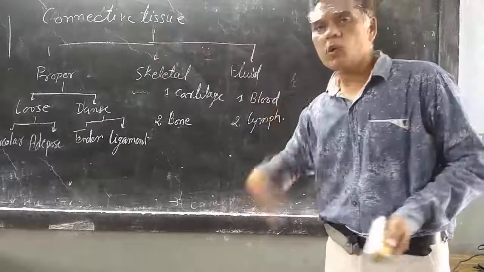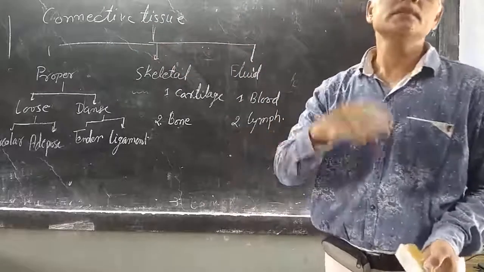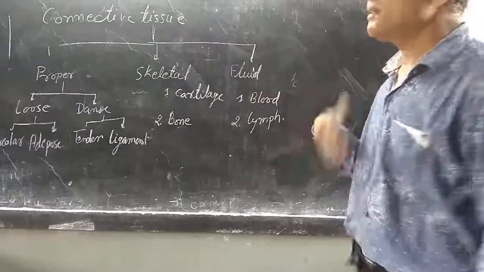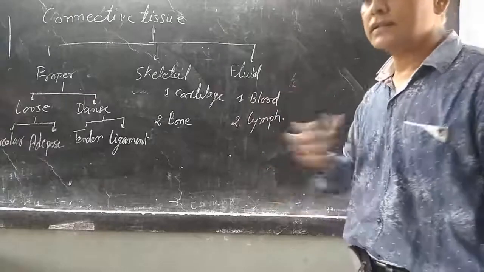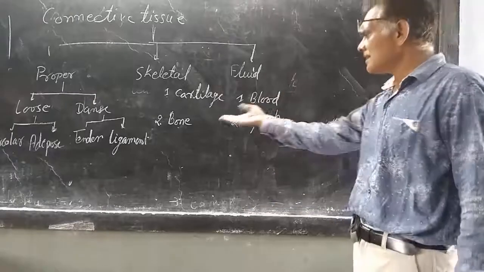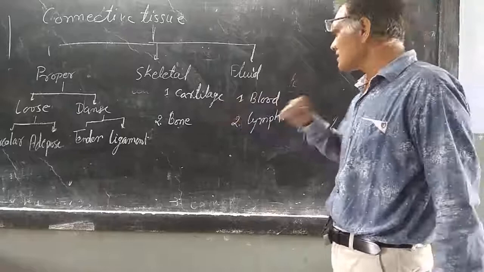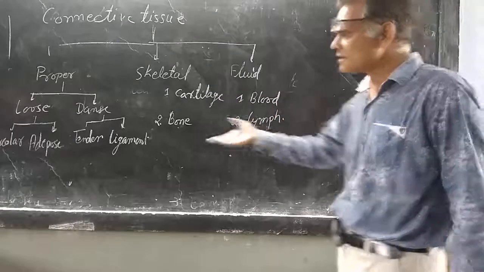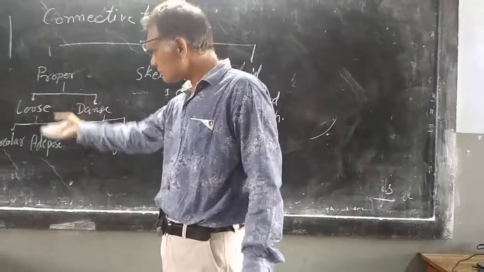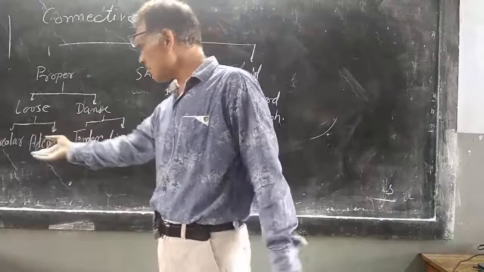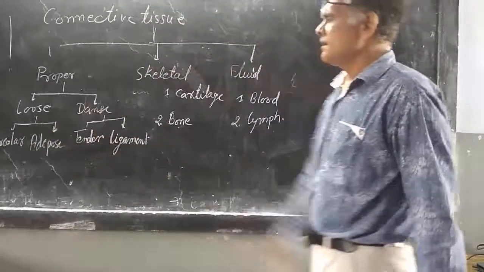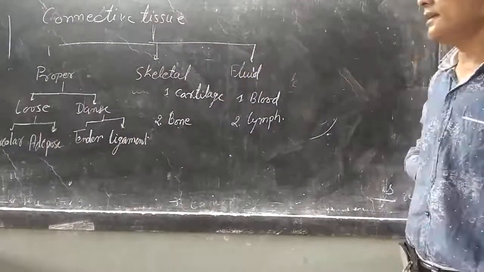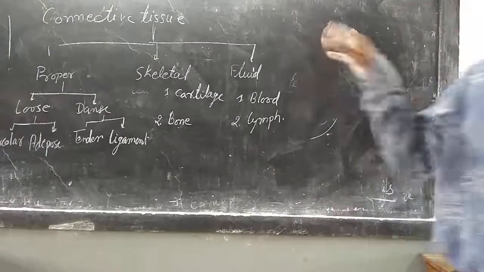It connects all the body parts to each other. Bones are connected, cartilage connected, blood connected, the whole body parts, and everywhere in the human body there is areolar, adipose, ligament and tendon tissue. So this is the connective tissue.